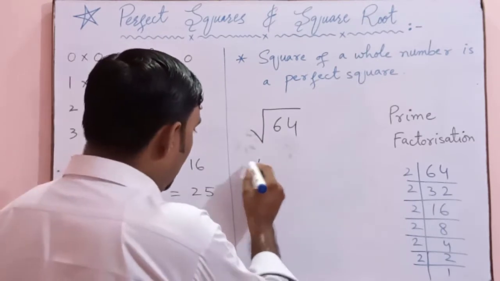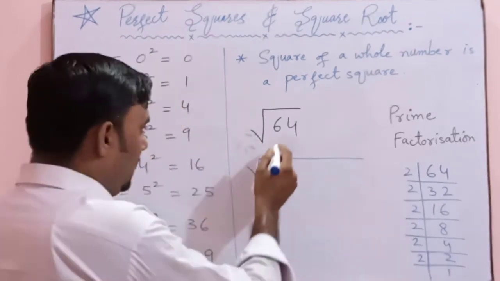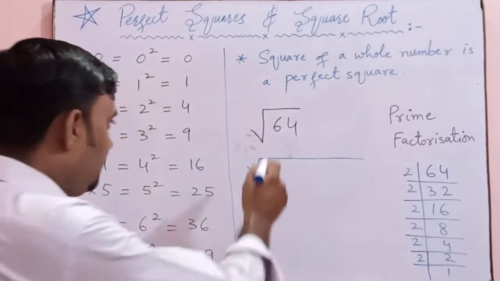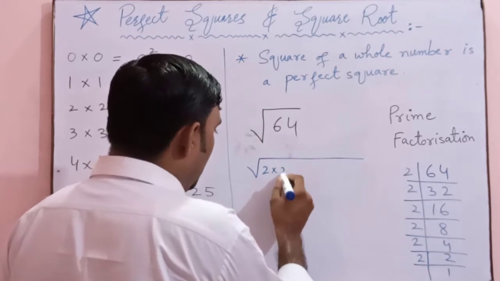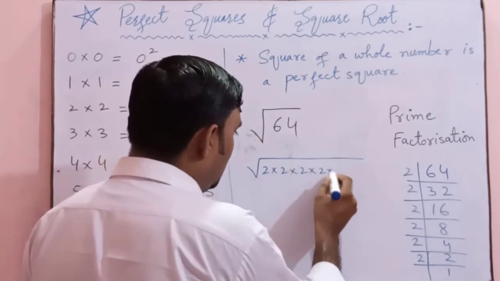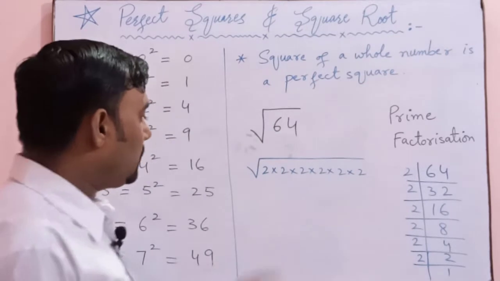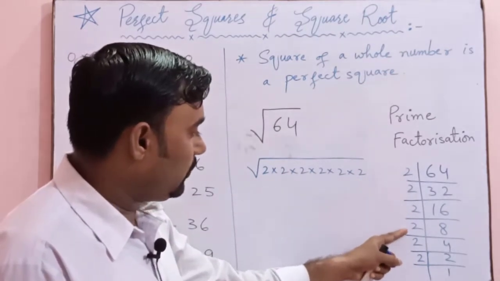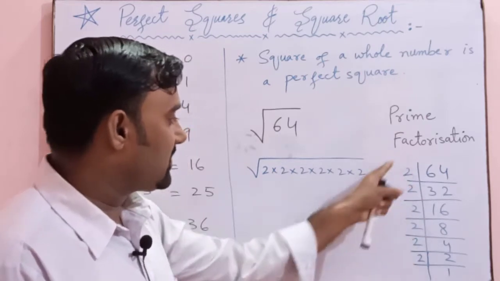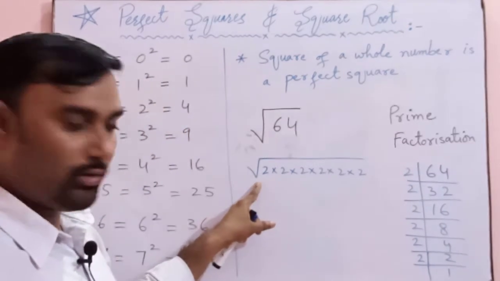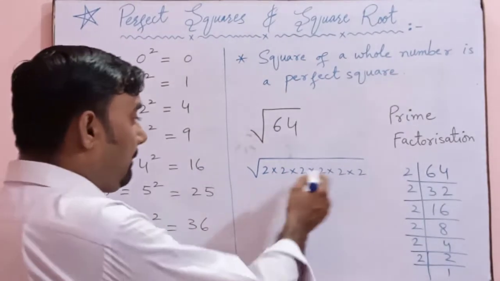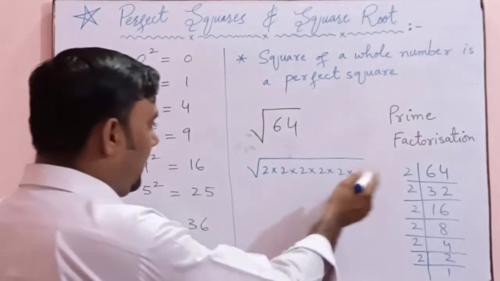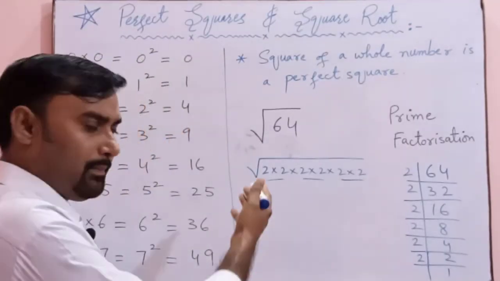So we will write down over here within the square root, because we are going to find that number which is multiplied 2 times, 2 multiplied by 2 multiplied by 2 multiplied by 2 multiplied by 2 multiplied by 2, 6 times 2. These prime factors I have written within the square root. So now we will make pairs of the same numbers. Here all of the numbers are the same, so I will make the pairs over here.